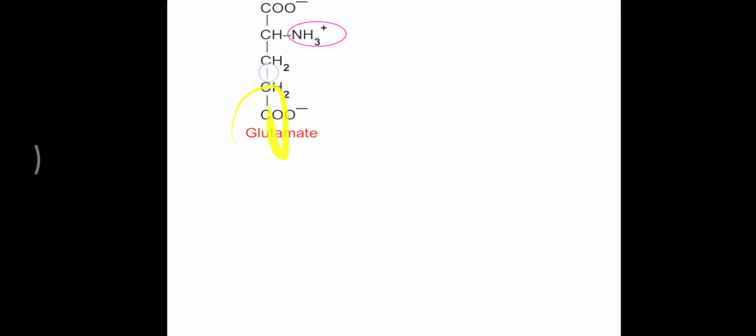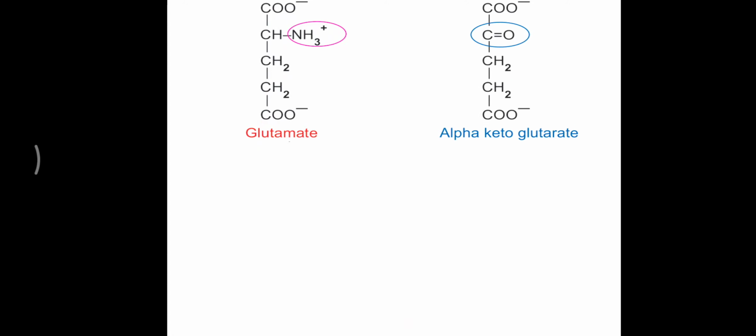First of all, there is a particular amino acid, glutamate, that is highly present in the blood. The highest concentration of amino acid in the blood is glutamate. Now this glutamate is very helpful for the SGPT reaction. What happens in this reaction? Glutamate is converted into alpha ketoglutarate, meaning the amino group is transferred to another molecule. So the amino acid is converted into a keto acid. This reaction is also considered a transamination reaction, meaning transfer of the amino group.